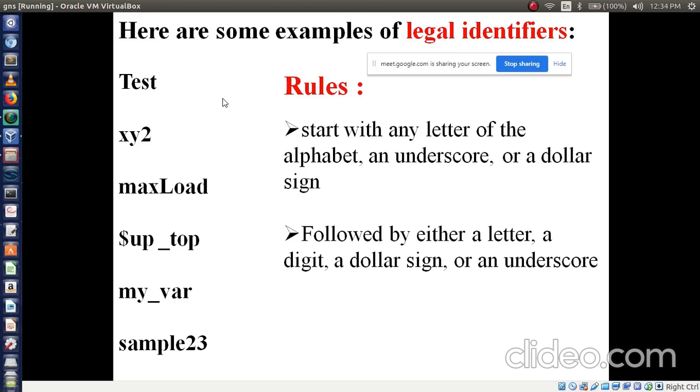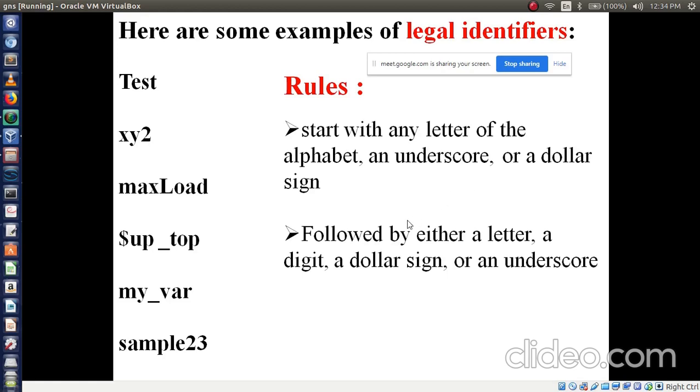Here I can use underscore in between the words. We can also use underscore at the start. We can use underscore in our variable anywhere, after phi, after a, after r also. That is not invalid, because in our second rule, followed means what? Starting letter may be uppercase or small case letter or underscore or dollar sign. Starting letter I am telling.